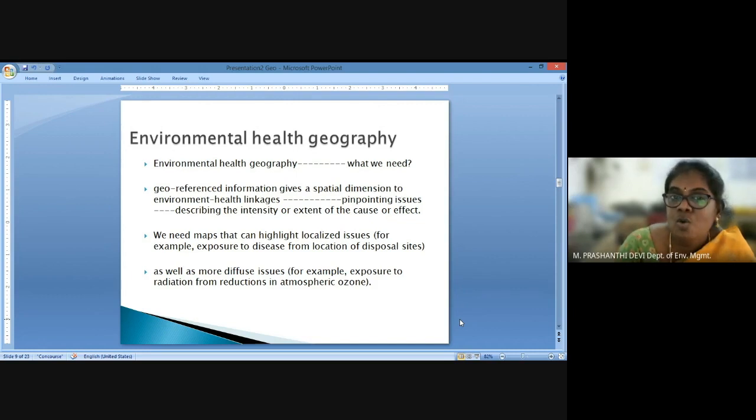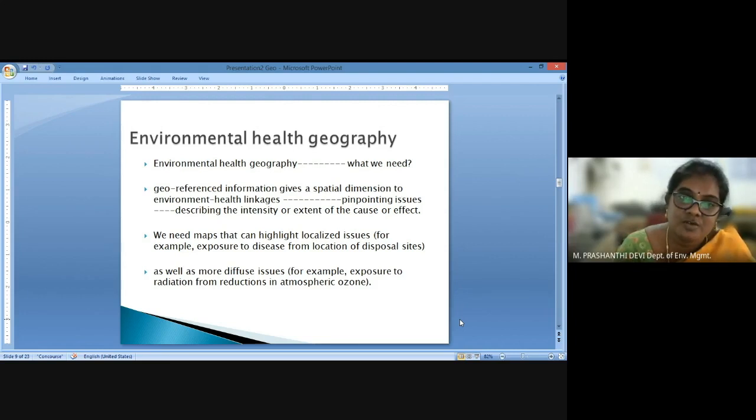And if the balance between the environment and health is reduced, or if we observe any kind of imbalance in this pattern, it pinpoints to health issues in an area. These health issues may describe the intensity or the extent of the cause or the effect of a health issue in that area.